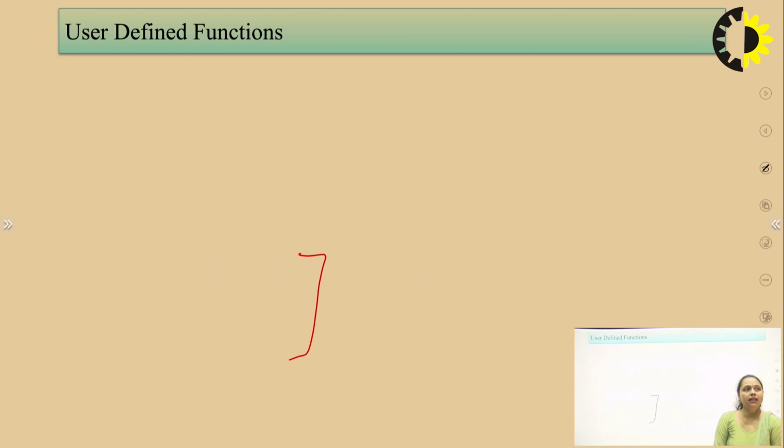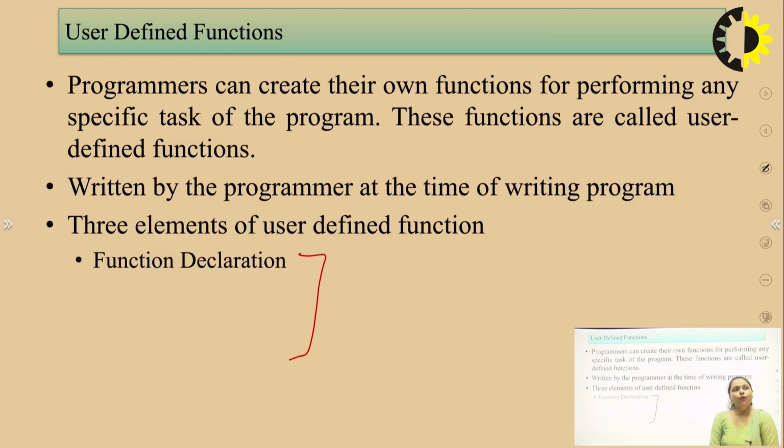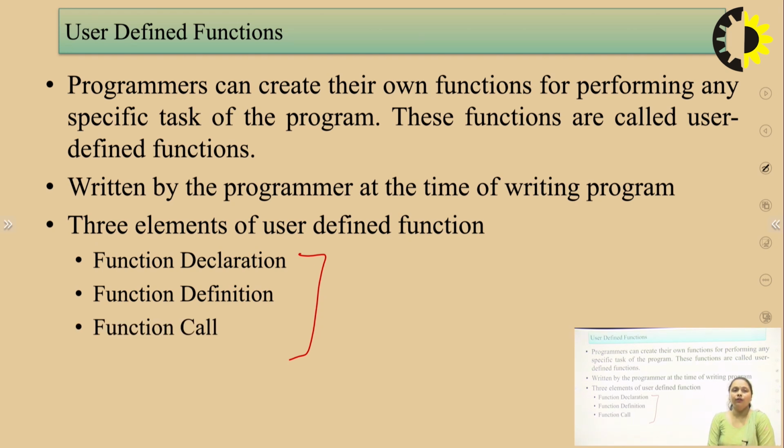Next category is the user defined functions. So what are user defined functions? Functions which are defined by the user. So in this particular case, the programmer will create their own function for performing any specific task. And as the user is writing the code for the performing of the function, these are known as user defined functions, because the definition is provided by the user, not by the system. So a user defined function contains three elements, that is function declaration, function definition and function call.